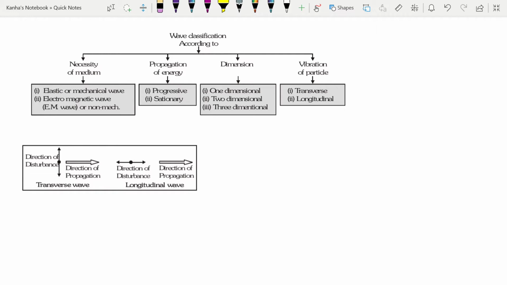An analogous example is, let's say you are at your home and you have two options. Either you can write a letter or you can use a telephone. In the first method, what will happen? This particle itself will move through space and it will carry some energy with it.